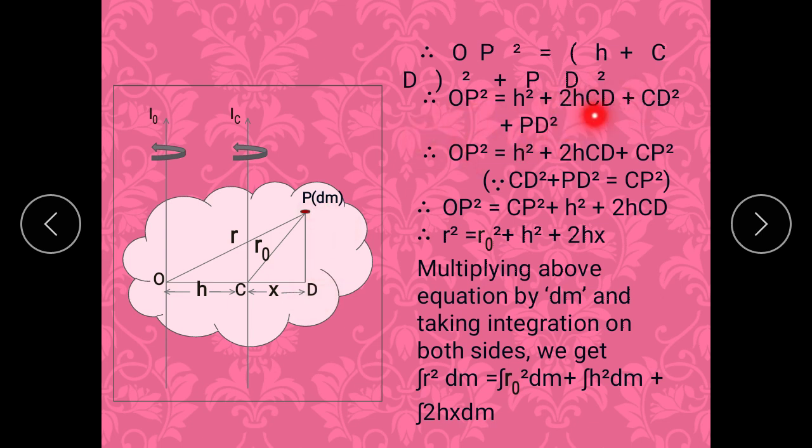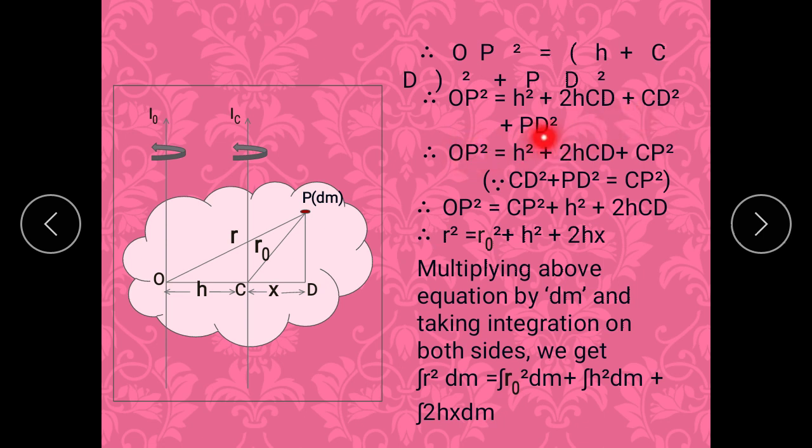Now here we have to use the formula A plus B bracket square. So it is H square plus 2H CD plus CD square plus PD square as it is. Over here you will find in this triangle CPD, we can also use the Pythagoras theorem. So CP square must be equal to CD square plus PD square.